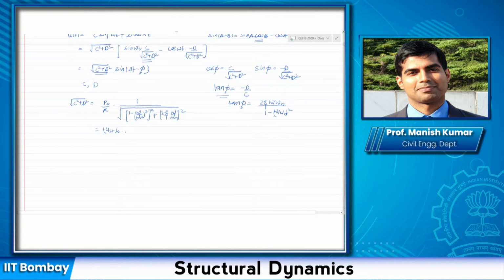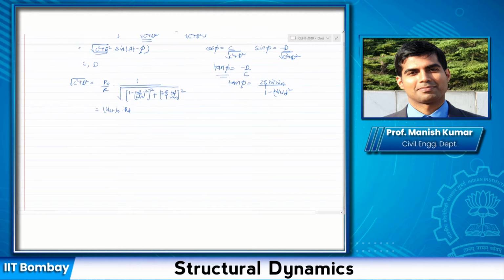The second term is basically Rd. Now, what is Rd? It's the deformation modification factor, which represents the ratio of dynamic peak displacement to static peak displacement, which you can see from here.